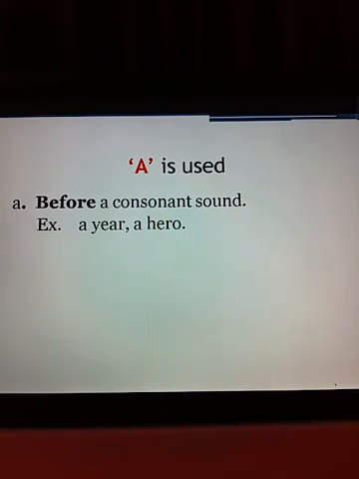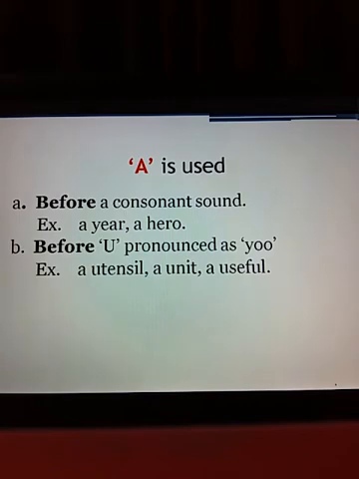Example, a year, a hero. Consonant means except A, E, I, O, U, the rest of all are consonants: B, C, D, F, G, H, J, K, L, M, N, P, Q, R, S, T, V, W, X, all these are consonants. Now number 2, before you pronounce a U. Example, a utensil, a unit, a useful. Children, keep one thing in your mind. Though U is a vowel, we are not writing an before it when it gives the sound of U.